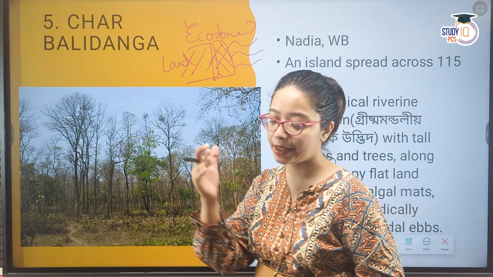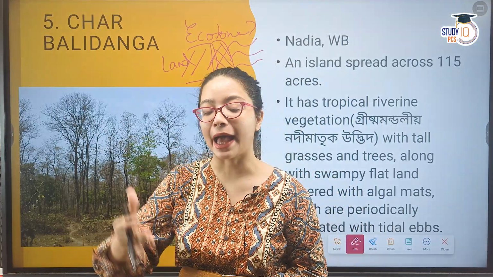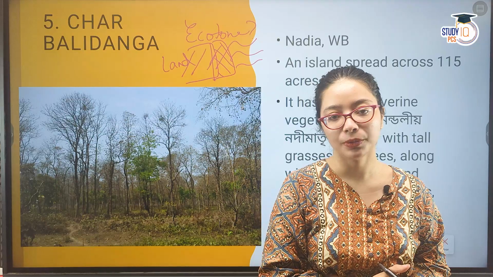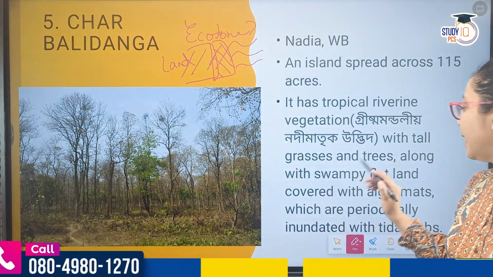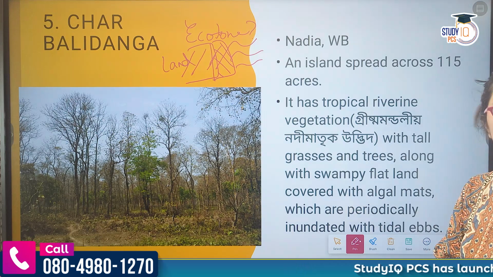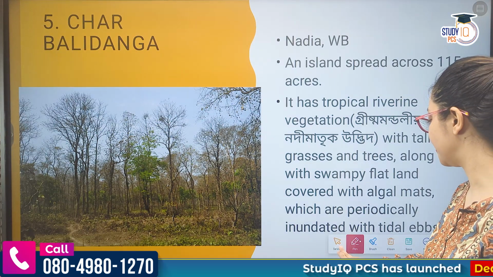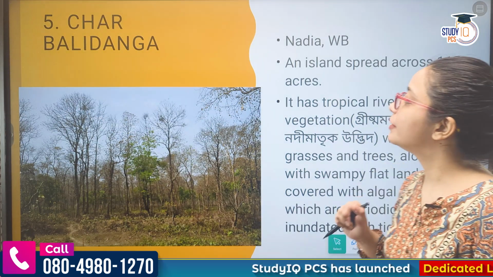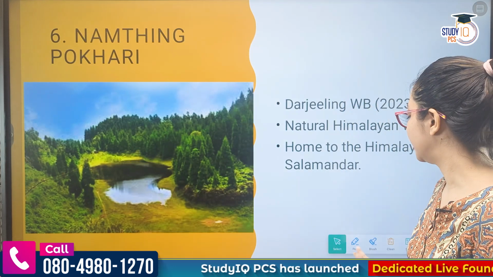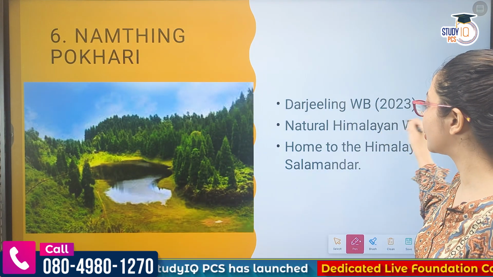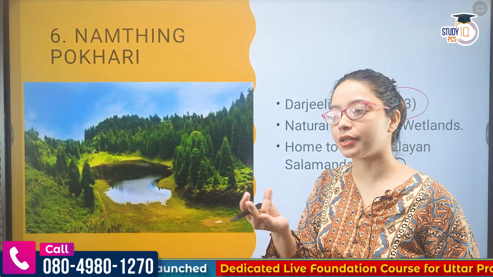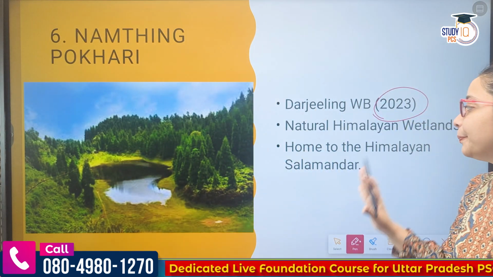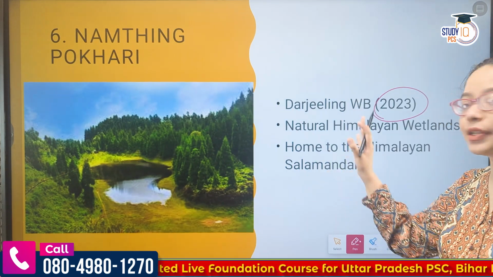An ecotone can be elsewhere too, for example the Terai region, where the land meets the hills, the mountains, that can also be a region of ecotone. Because this is an ecotone, that is why it is very important from the perspective of protection. Okay, then we will see the Namthing Pokri. This is very important, because it was declared just last year, 2023, by the state of West Bengal, and that is why it can come in a question. Namthing Pokri is again in Darjeeling.